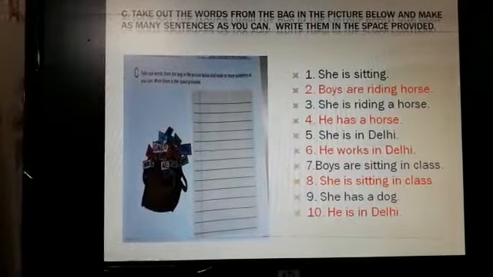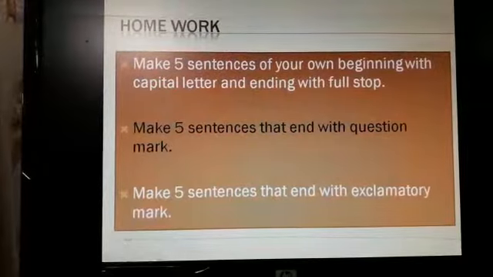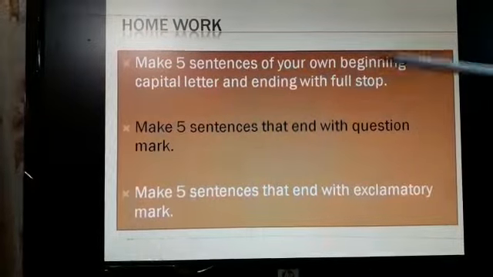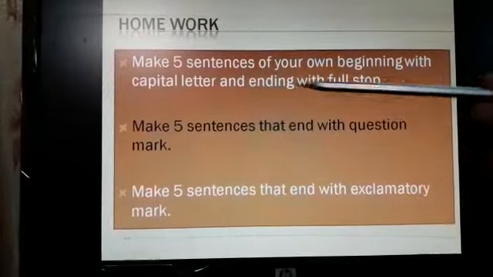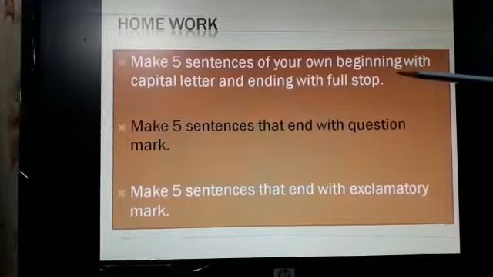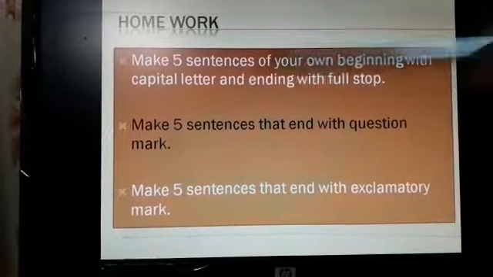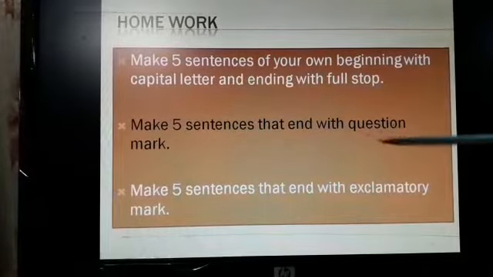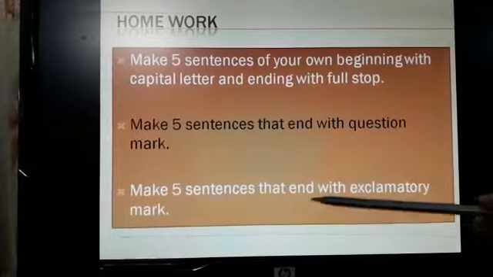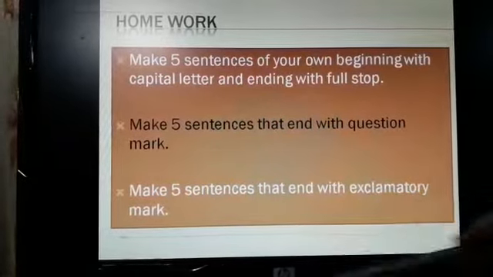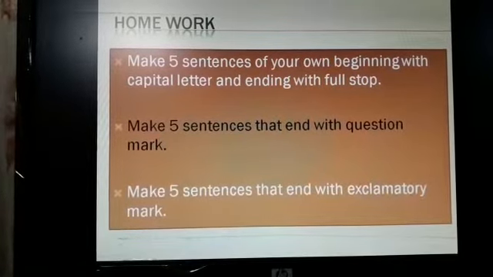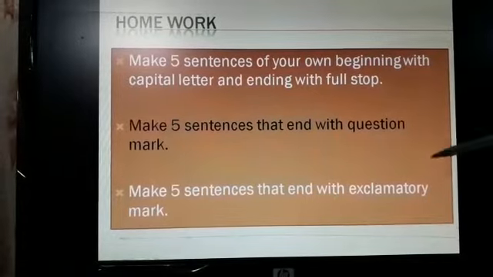This much is enough for today. And for your homework today, make 5 sentences of your own, beginning with a capital letter and ending with a full stop. Again, make 5 sentences that end with a question mark. That means you have to make 5 questions. Make 5 sentences that end with an exclamatory mark. So this is your homework. In total you will be making 15 sentences and write them in your notebook.